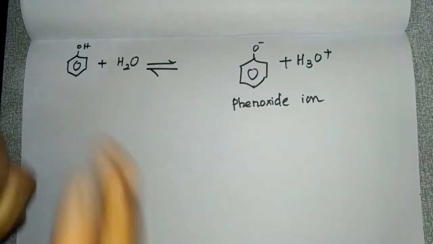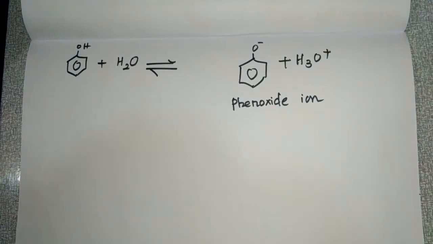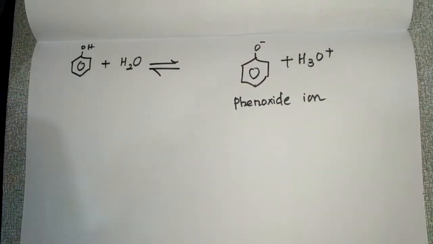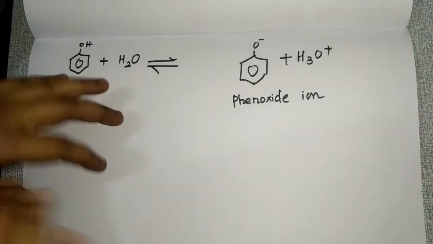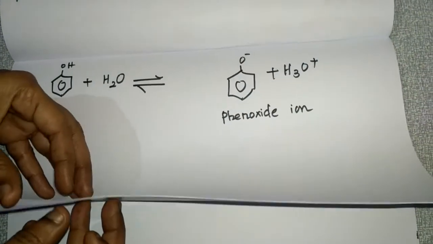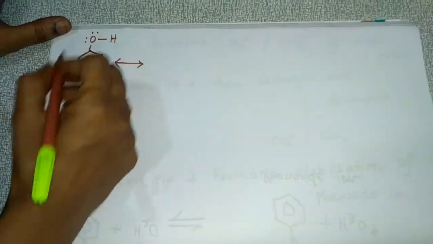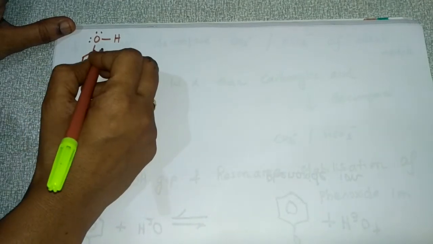First, we have to draw the resonance structure of phenol. I'll show you the resonance structure of phenol. So this is the structure of phenol.